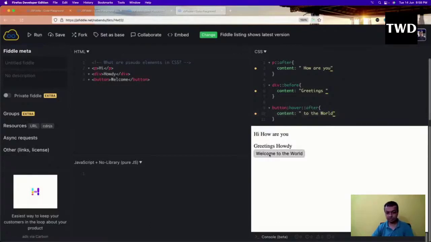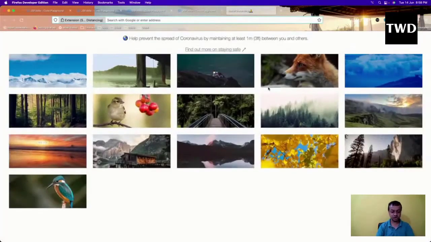Now I will hover my mouse over it. See, welcome to the world. It's like expanding it. This is not possible in the normal hover thing. So this is a cool effect which can be done with this after.